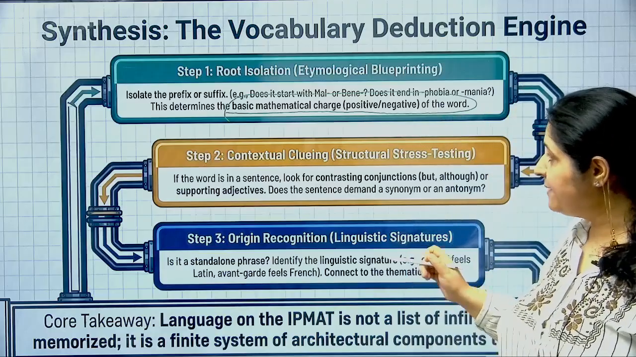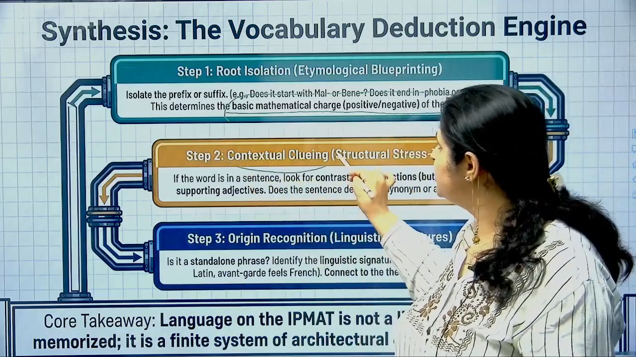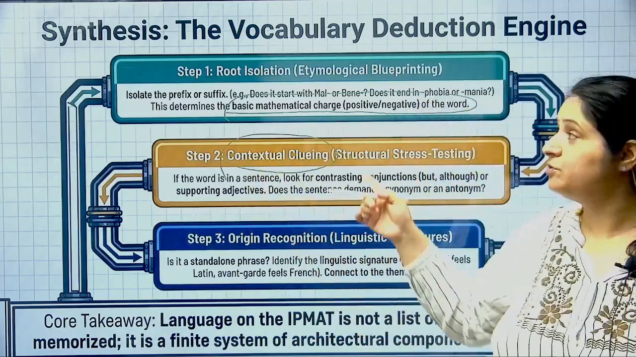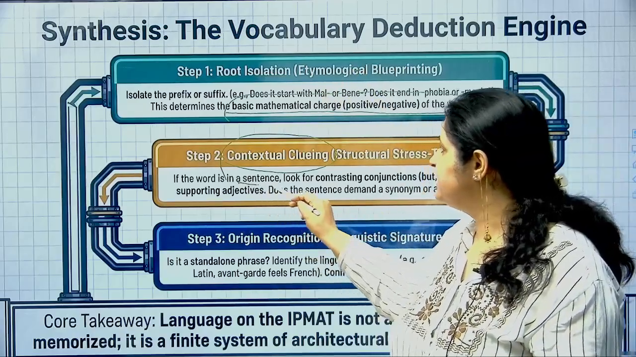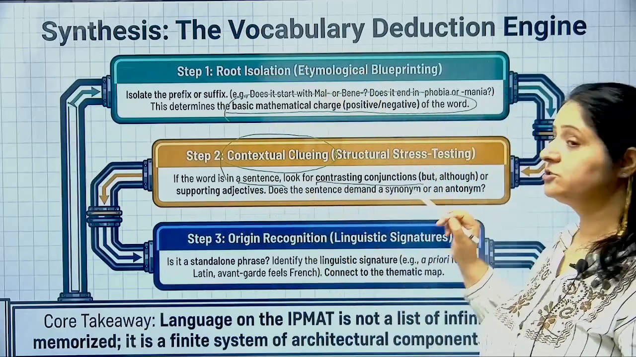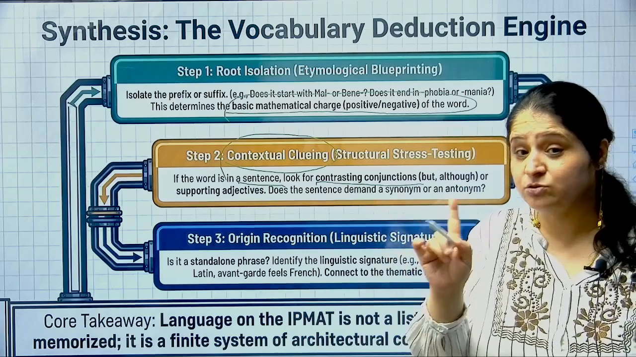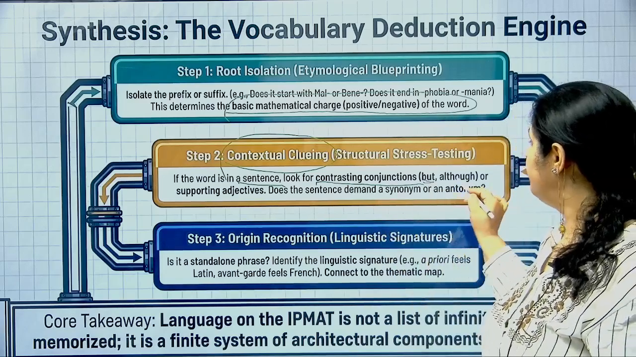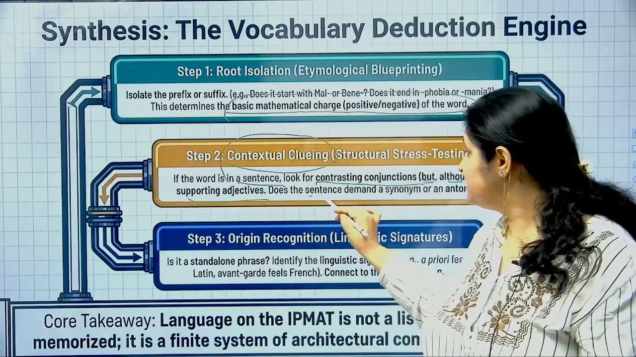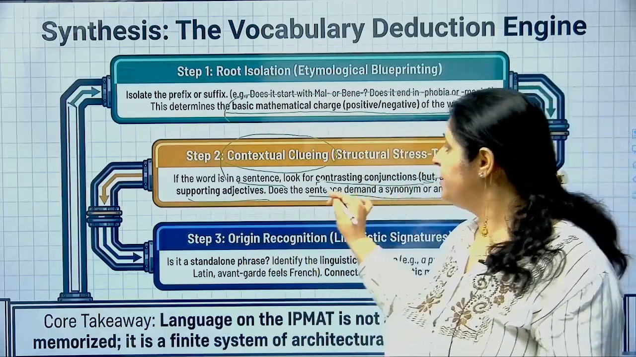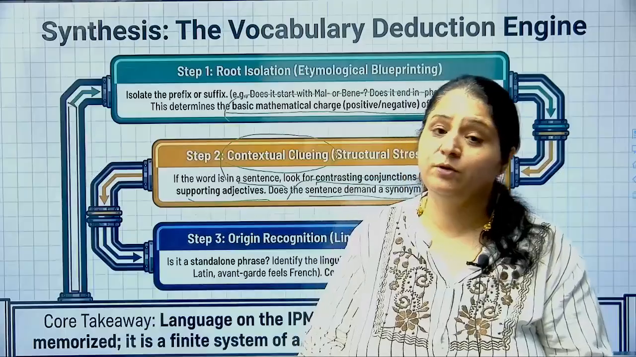ठीक है? Step 2 क्या है? Contextual cueing. That's what I said, contextual vocab, root isolation, right? If the word is in a sentence, look for contrasting conjunctions. But है, although है, yeah, look for some supporting adjectives. Does the sentence demand a synonym or an antonym? This is how you'll get to know about it.